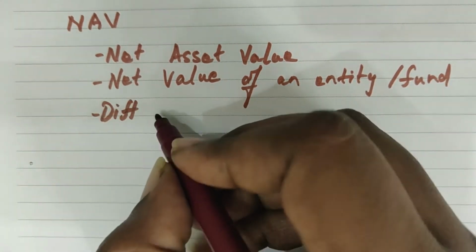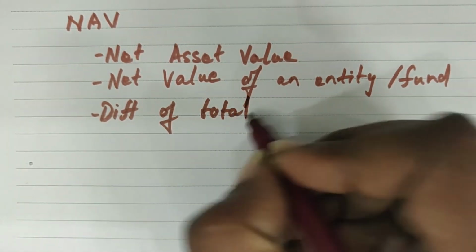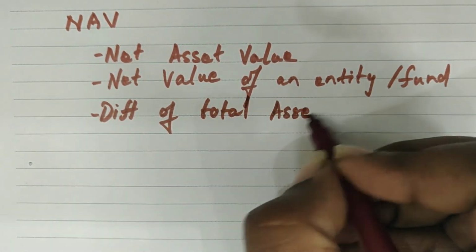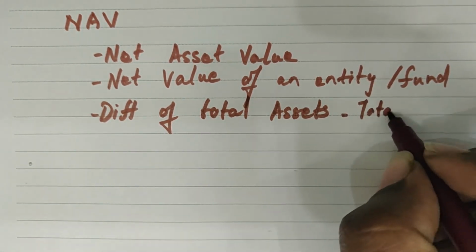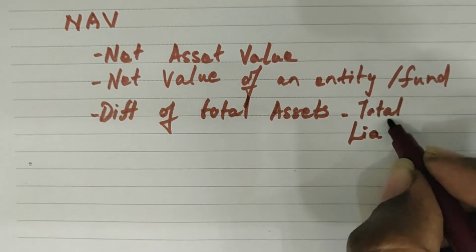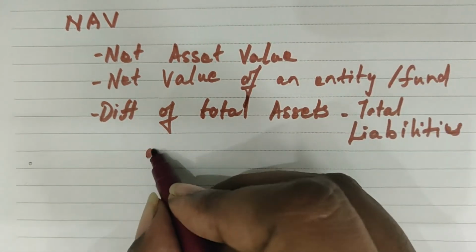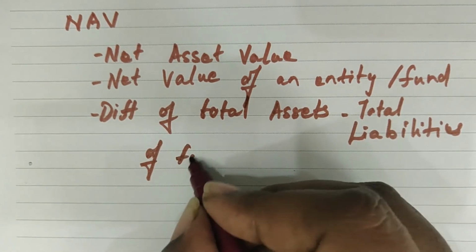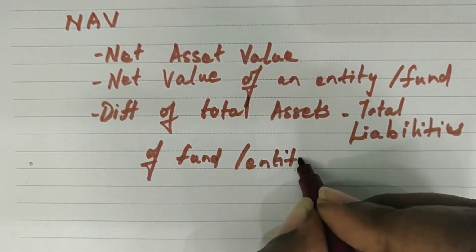So it will be the difference of total assets minus total liabilities of any fund or entity or a company, we can say.